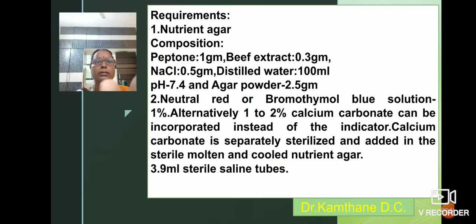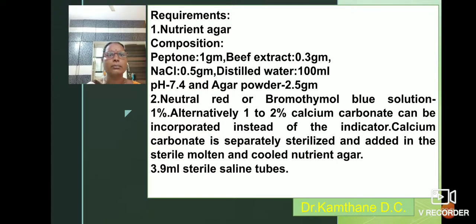Requirements: nutrient agar, composition: peptone 1 gram, beef extract 0.3 gram, NaCl 0.5 gram, distilled water 100 ml. The pH is adjusted to 7.4 with the help of 0.1 normal NaOH and 0.1 normal HCl. To this, agar powder 2.5 gram is added.